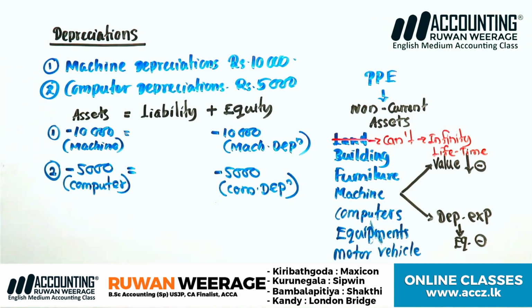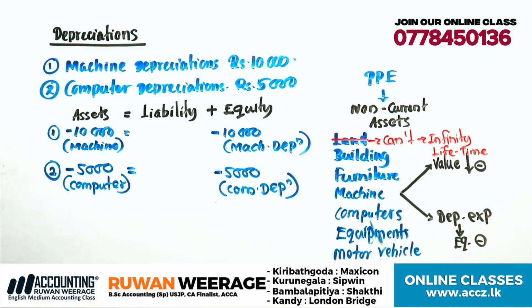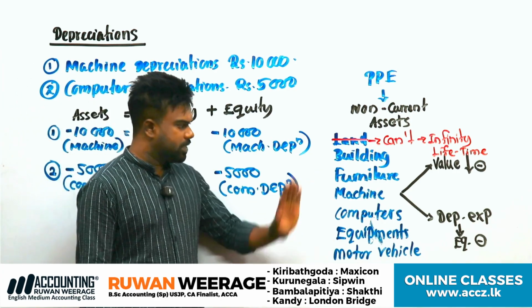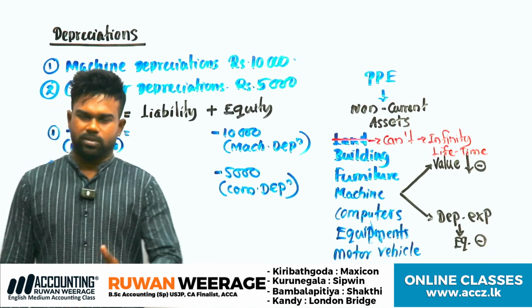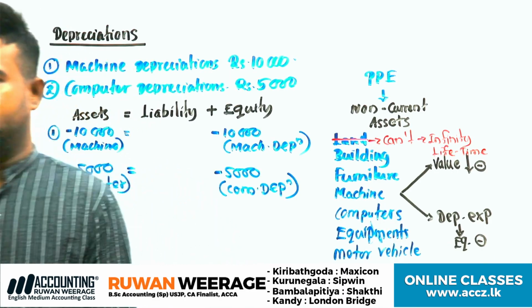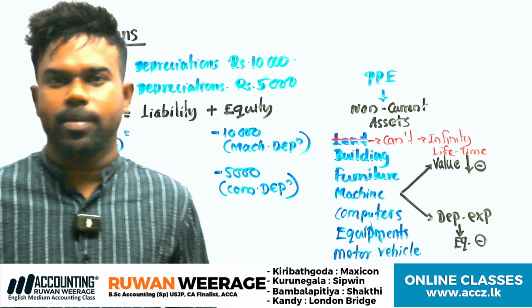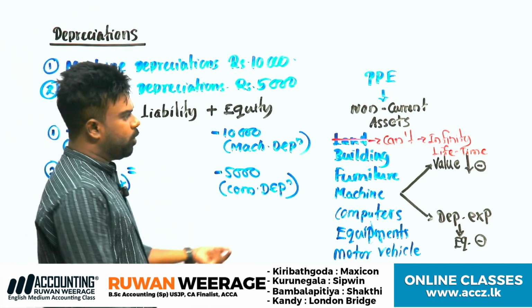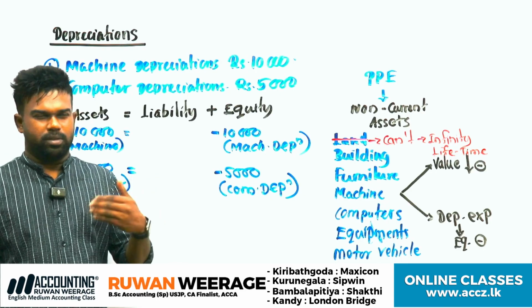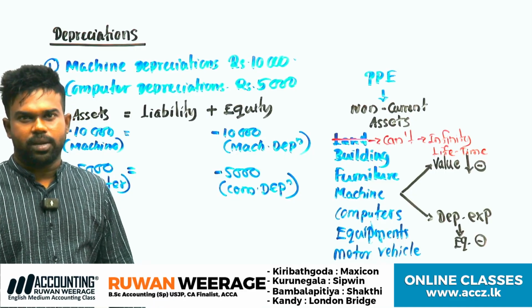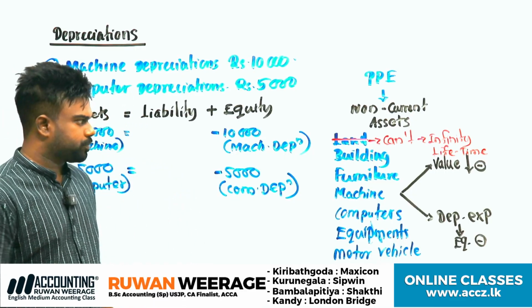Alright. Okay. Buildings can be depreciated. When building depreciates, the building asset decreases. All other assets you can depreciate because their value reduces when using, like your mobile phone now, or laptop. We can't identify the value reduction practically, but in accounting we have to measure it. This is not the exact value, but we have to think around 10,000, based on the accountant's experience. They will determine some policies.